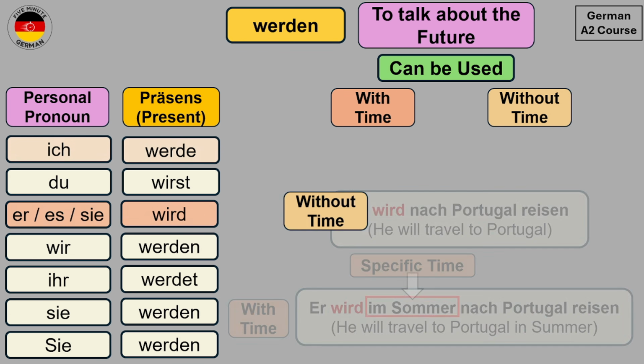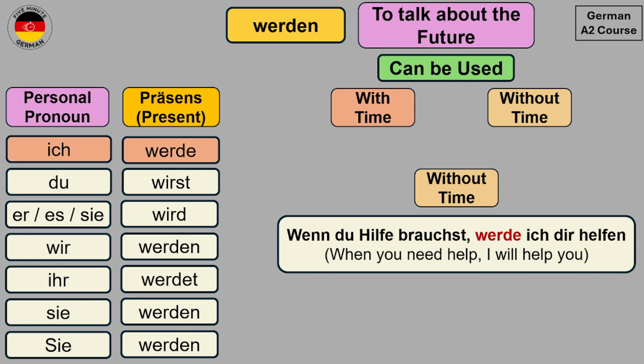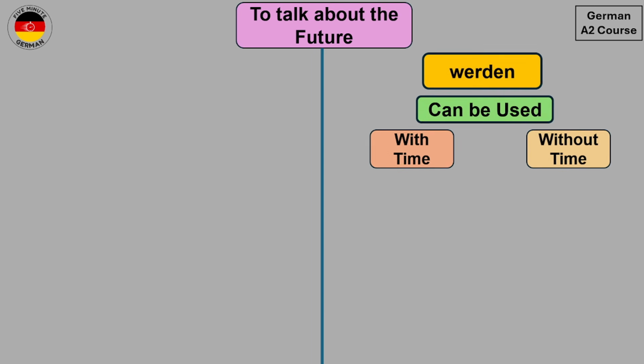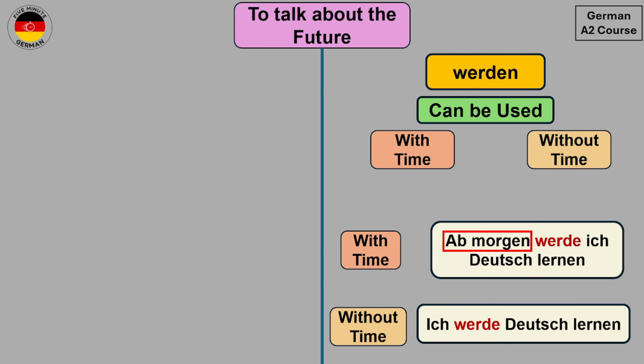Let's take another example. So this is without time. Wenn du Hilfe brauchst, werde ich dir helfen. When you need help, I will help you. So in this sentence, we are also talking about the future without giving any specific time. So whenever you need help, I will help you. So this is how you can use werden to talk about the future. Now we have seen that we can talk about the future with werden both with time and without time.